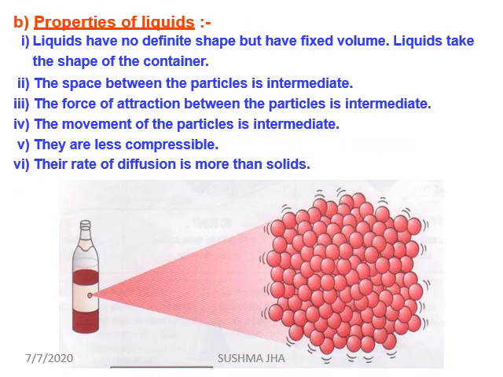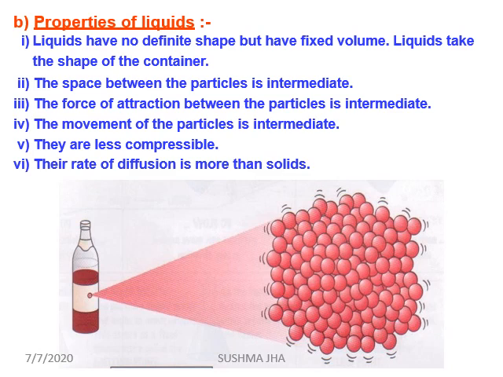Now, properties of liquids. Liquids have no definite shape but have fixed volume. Liquids take the shape of the container. As you all know, space between the particles is intermediate, meaning more than solid and less than gaseous state. The force of attraction between the particles is also intermediate. The movement of particles is also intermediate. Liquids are less compressible as compared to gas, and their rate of diffusion is more than solids.